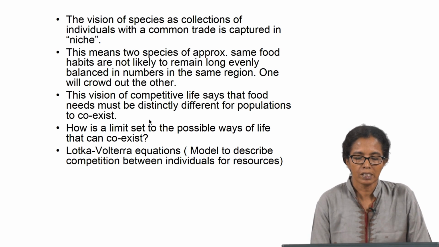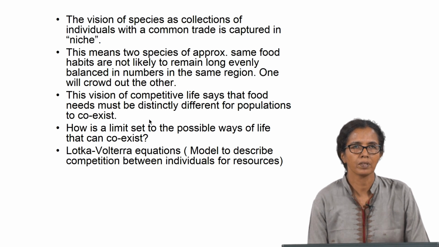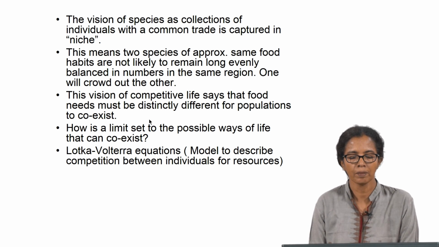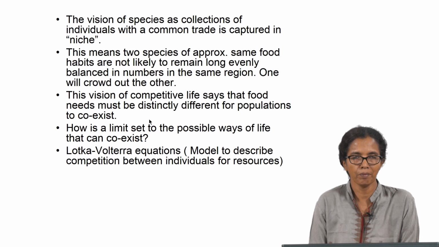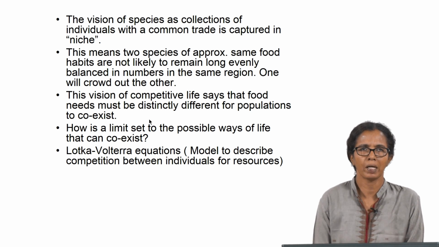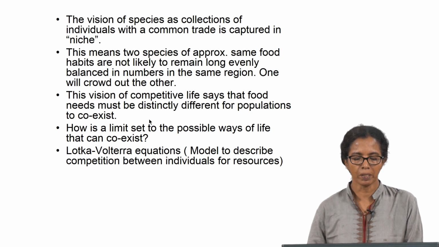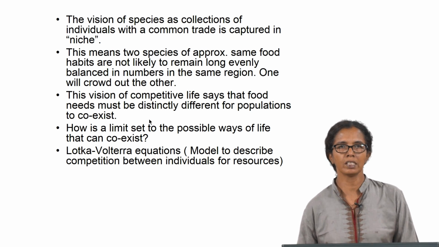So, a species is a collection of individuals with a common trait that is captured in niche. This means two species of approximately same food habits are not likely to remain long evenly balanced in numbers in the same region. So, one will crowd out the other, which means some kind of competition will set up.